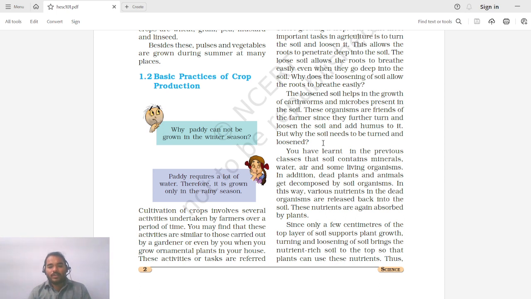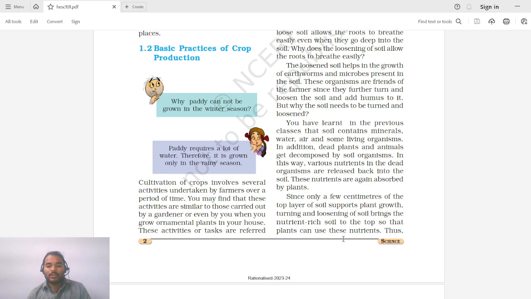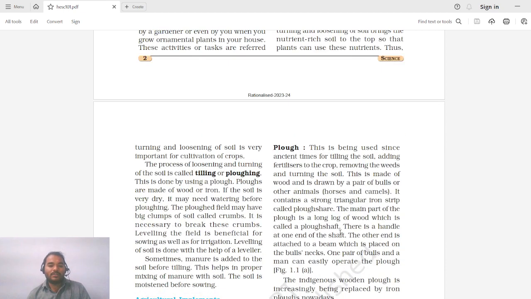Now if you see, in these buried plants or animals there are some nutrients. If we now loosen the soil, it may happen that all these nutrients, which were beneath at a much higher depth, will come to the surface where the roots of the plant can easily suck them. Since only a few centimeters of this top layer of soil supports plant growth, turning and loosening of soil bring the nutrient-rich soil to the top so that the plant can use these nutrients. This turning and loosening of soil is very important for cultivation of crops.